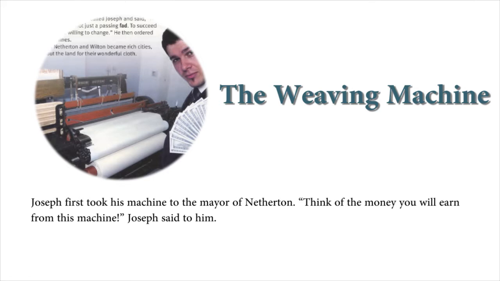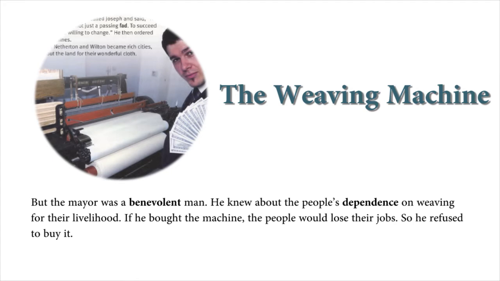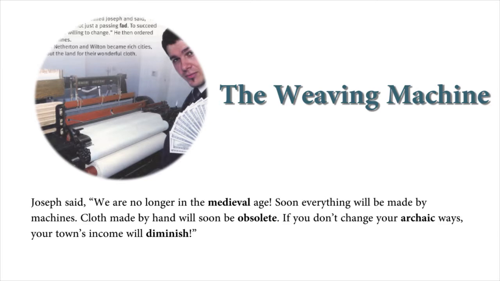"Think of the money you will earn from this machine," Joseph said to him. But the mayor was a benevolent man. He knew about the people's dependence on weaving for their livelihood. If he bought the machine, the people would lose their jobs, so he refused to buy it. Joseph said, "We are no longer in the medieval age. Soon everything will be made by machines. Cloth made by hand will soon be obsolete. If you don't change your archaic ways, your town's income will diminish."